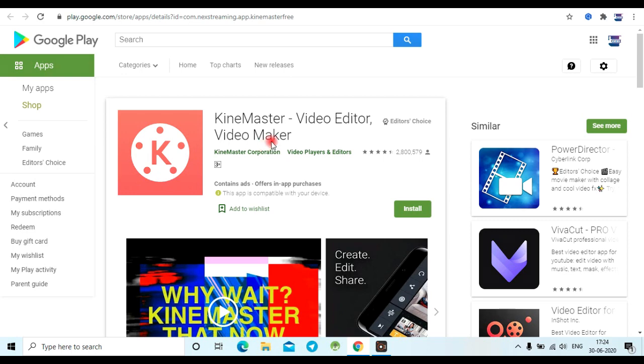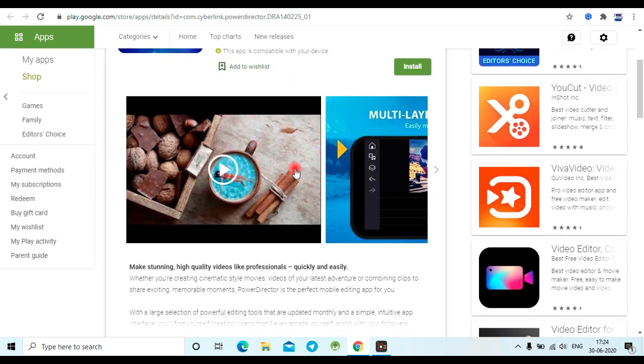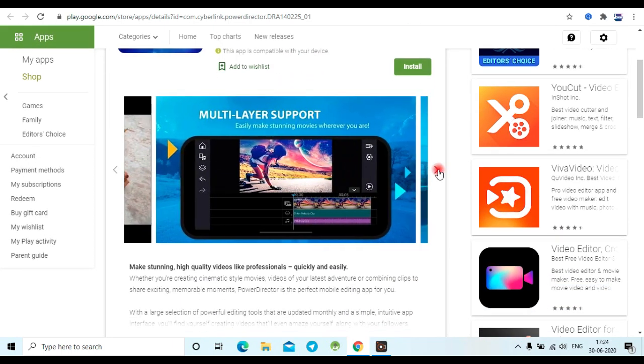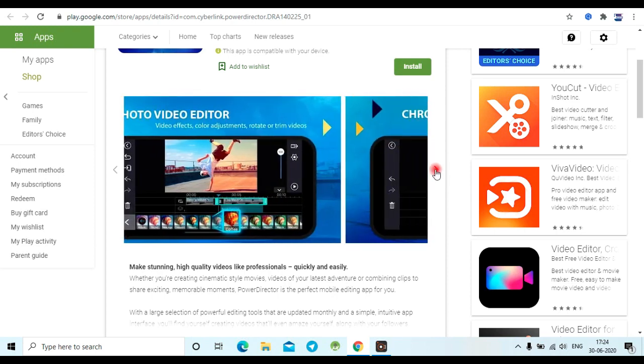And the other one is PowerDirector. This is also the best alternative for the Vivo app. You can edit all the videos here. As you can see here how it looks. All the apps I'm mentioning are available in the Play Store. Just search the name and you can get the app.